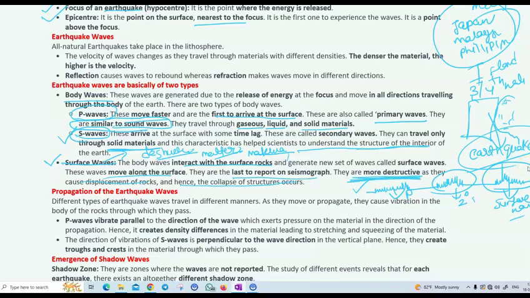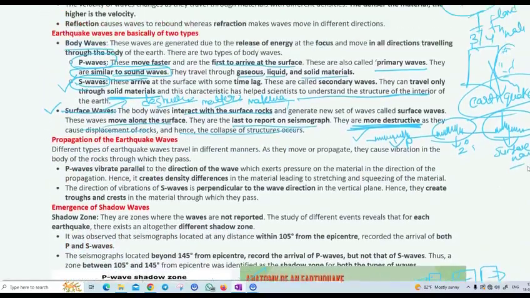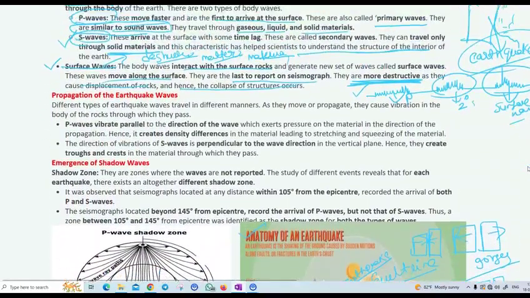Okay, so let's discuss the propagation of earthquakes. There are different types of propagation of earthquake waves. P waves vibrate parallel to the direction of the wave, whereas S waves vibrate perpendicular to the direction of the wave. It is very important: S waves perpendicular to the direction, and P waves, just like sound waves, parallel to the direction.